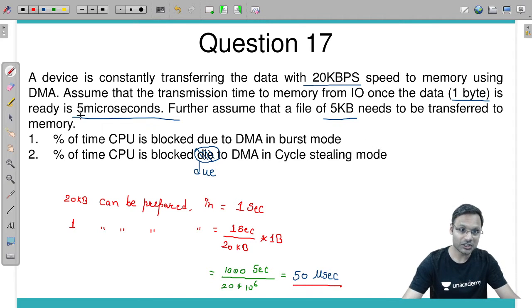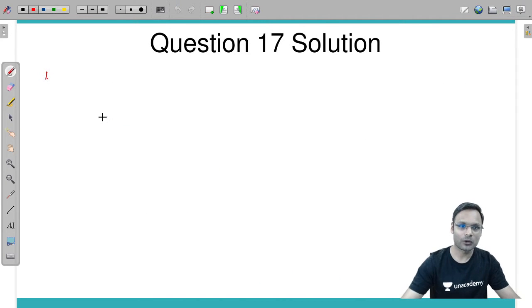What is the transmission time? 5 microseconds. So you can have it that way.